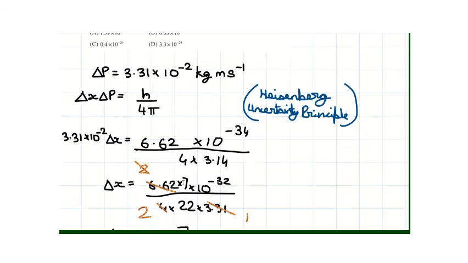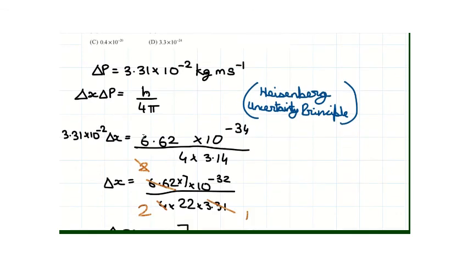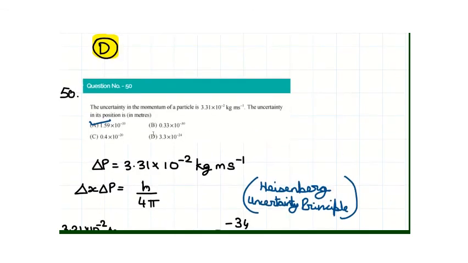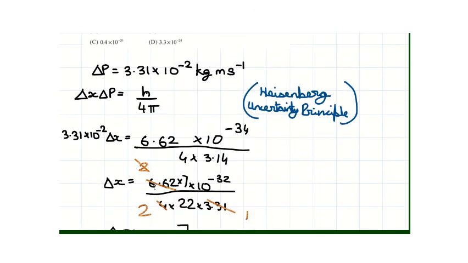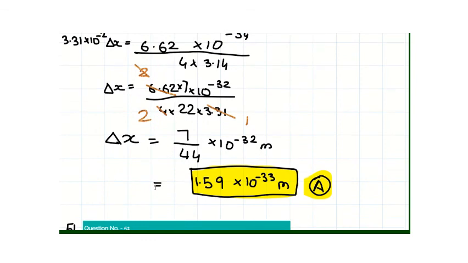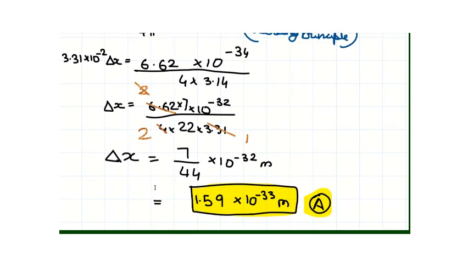We could consider it as 6.625, but in this question, most of the options are far apart from each other, so 6.62 would still give us the correct answer. When we simplify this equation, we get the value for delta x to be approximately 1.59 into 10 power minus 33 meters.